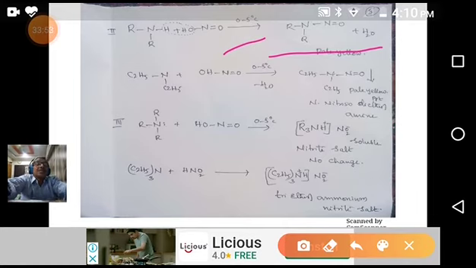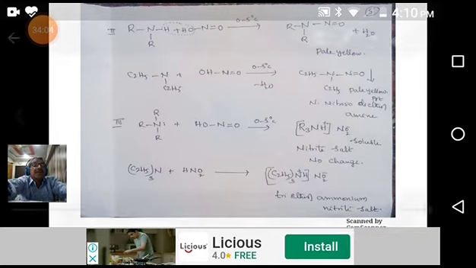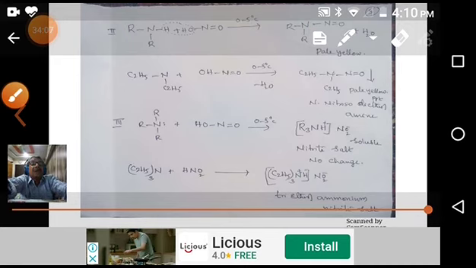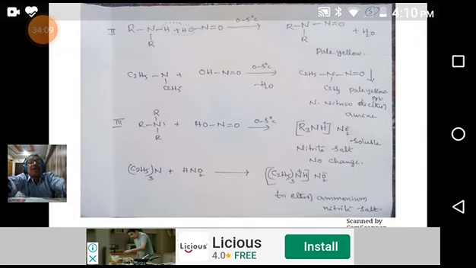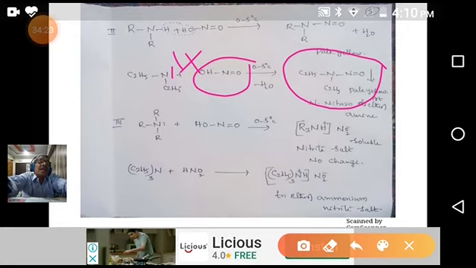For example, take diethylamine, which is a secondary amine and has one hydrogen. This diethylamine, when it reacts with nitrous acid, forms N-nitroso diethylamine, which is a pale yellow precipitate.